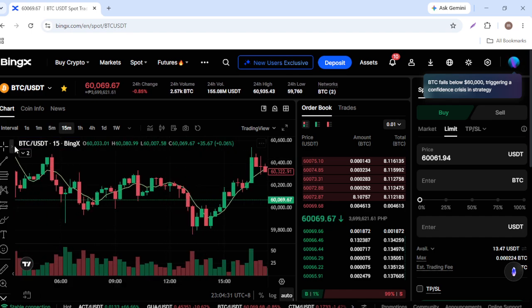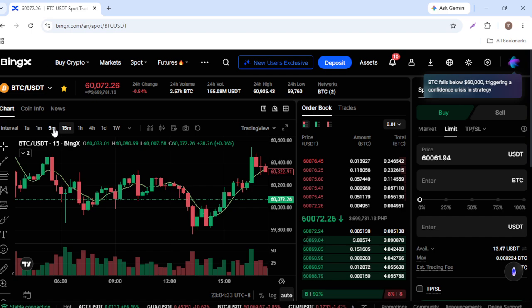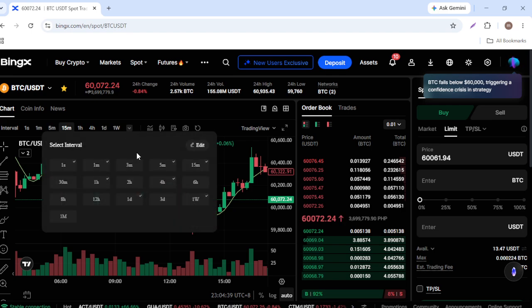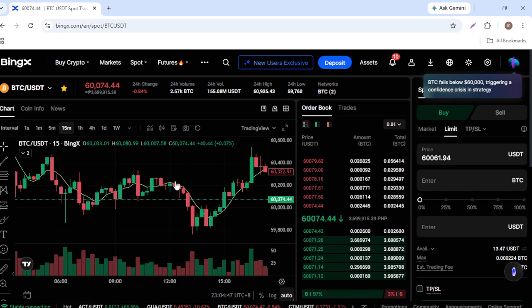You can switch between 1 minute, 5 minutes, 15 minutes, 1 hour, 4 hours, 1 day, or even longer timeframes depending on your trading style. Shorter timeframes are useful for day traders, while longer timeframes help identify overall market trends for swing or long-term traders.